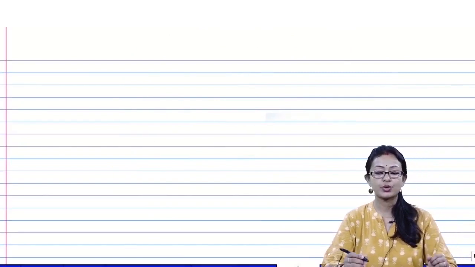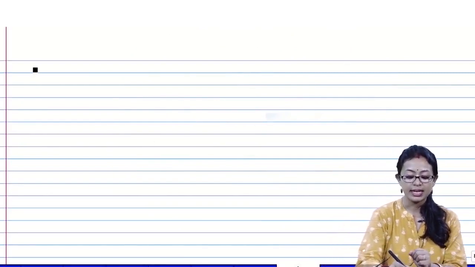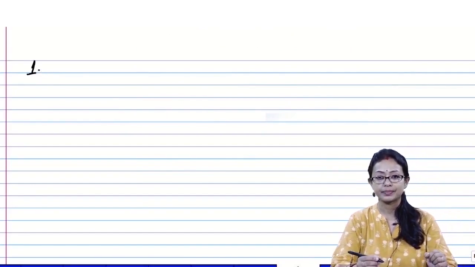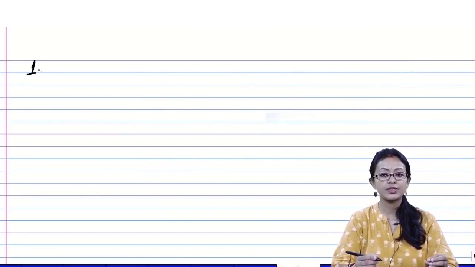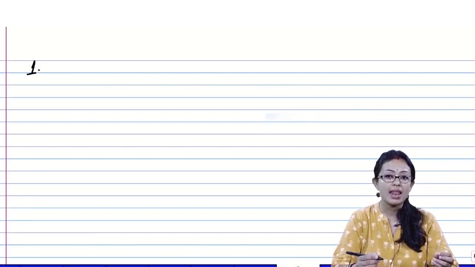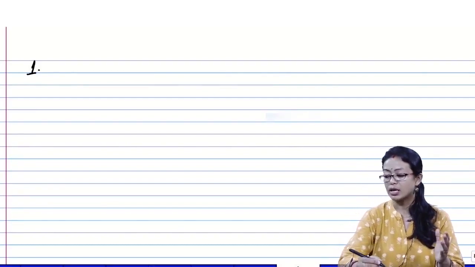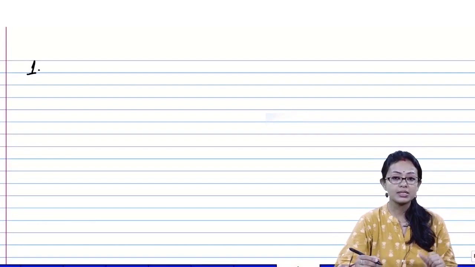Now, in your textbook, you have the first question: which of the following are matter? There are many options given to you. The options are whether love is a matter, whether the smell of a perfume is matter, or hate is matter, almond is matter, cold drink is matter. Now, how would you justify them?